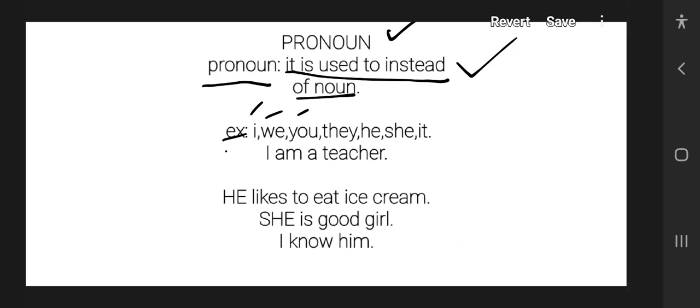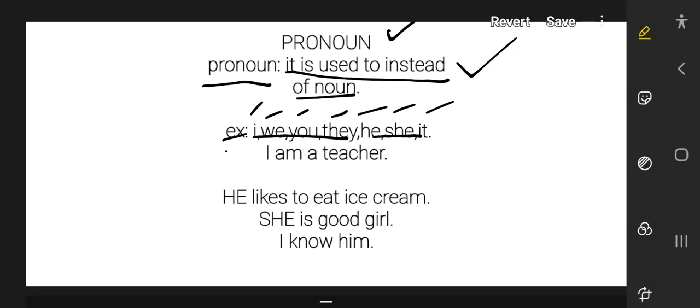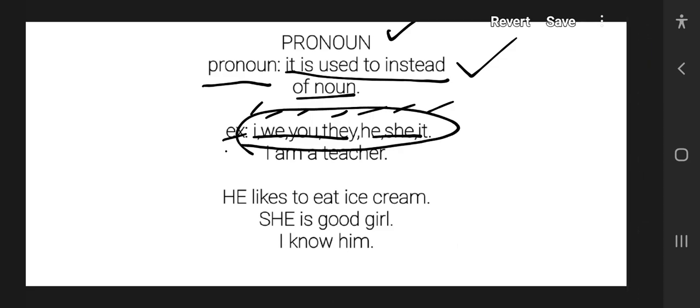I, we, you, they, he, she, it. These are what we can see in a regular grammar book. Let's see some examples with sentences.